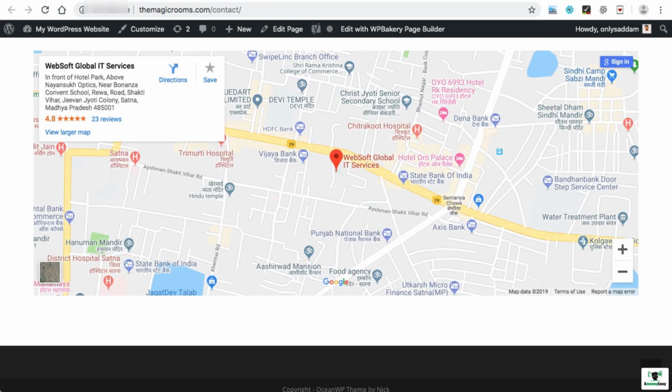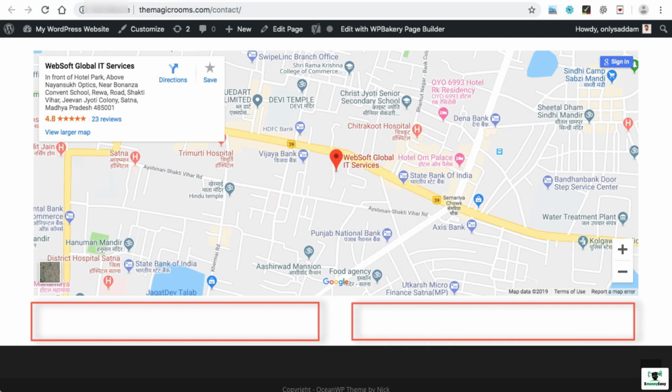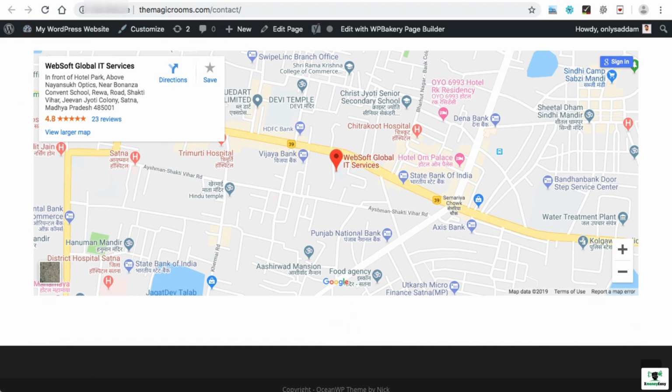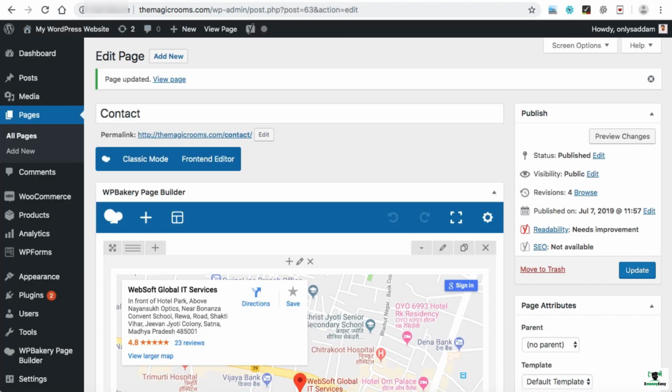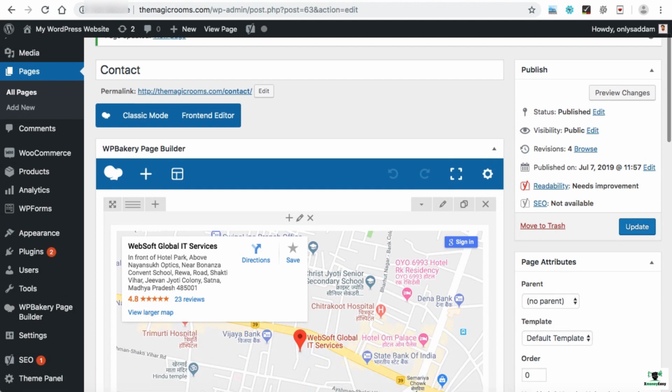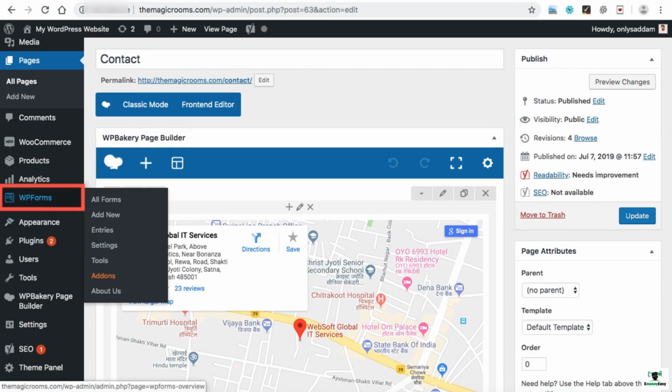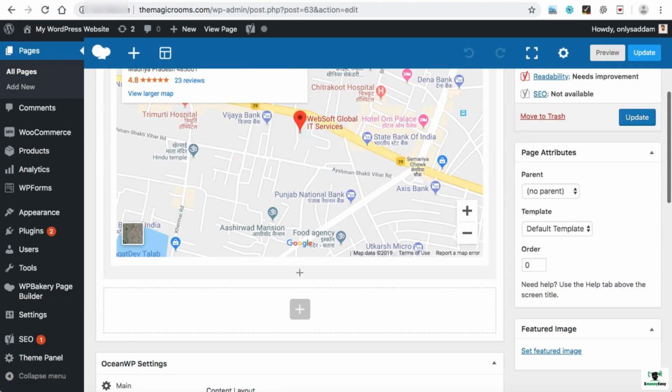Now just below this Google Map, in this half portion, we'll be putting some contact details like address, phone number and email address. And in the remaining half portion, we'll embed a contact form. So let's go back to the contact page backend. Our first step is to create a contact form. In order to create a contact form, here you can see WP Forms. This is a plugin through which we can create a contact form with a drag and drop interface, and after that we will embed that contact form into this area over here.